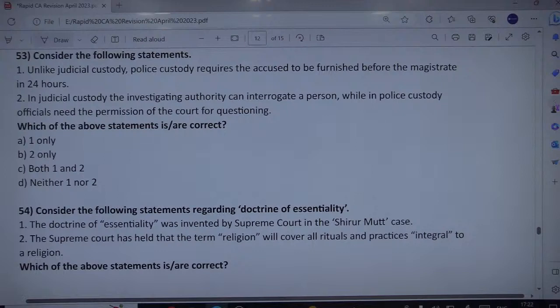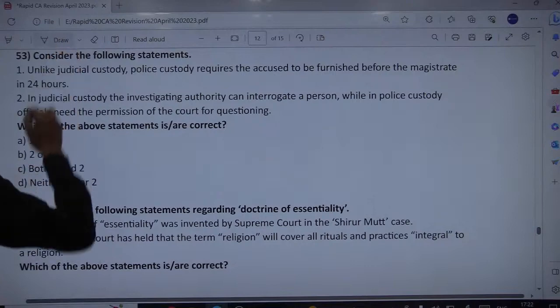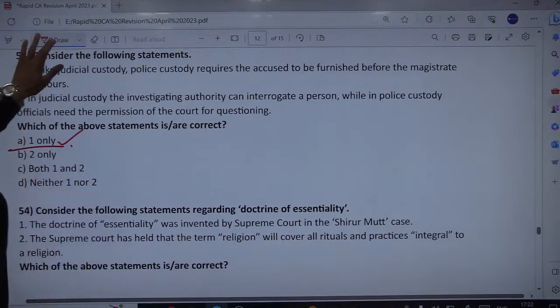So that's why the second statement is incorrect. So we are left with only the first as correct. Fine. Okay. So one is only correct and not the second one. So A option is correct.